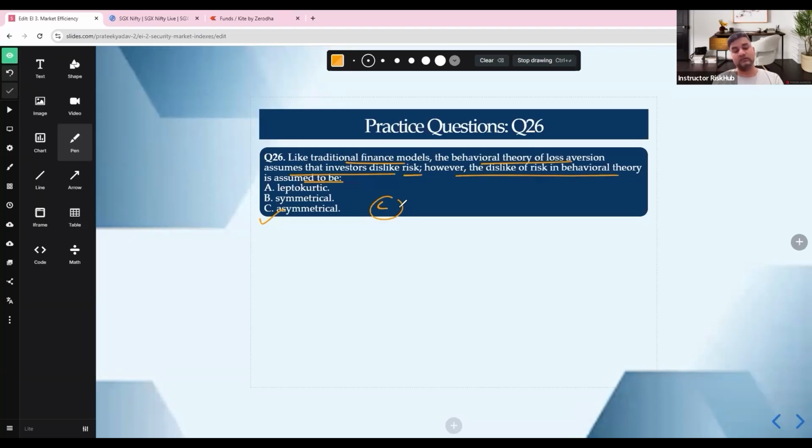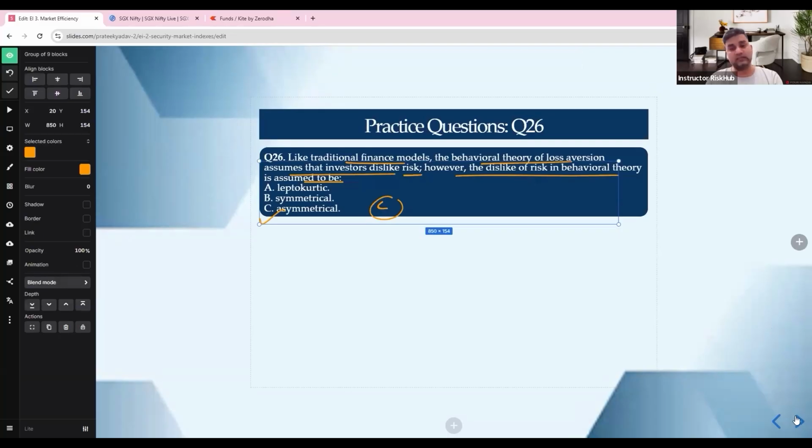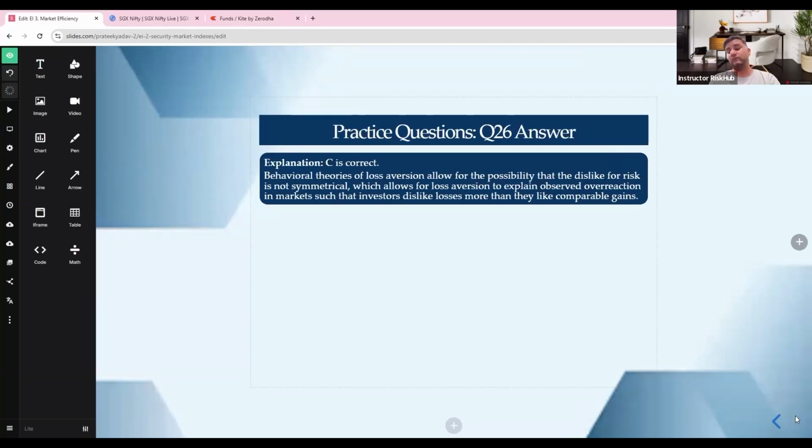The concept of loss aversion basically has overreaction as its outcome. Asymmetry in risk is a behavioral anomaly. Emotional bias means market inefficiency in the short term. So we need to understand that. With this, we have completed the chapter. This was, I think, the last question. With this, we have completed the chapter, guys.